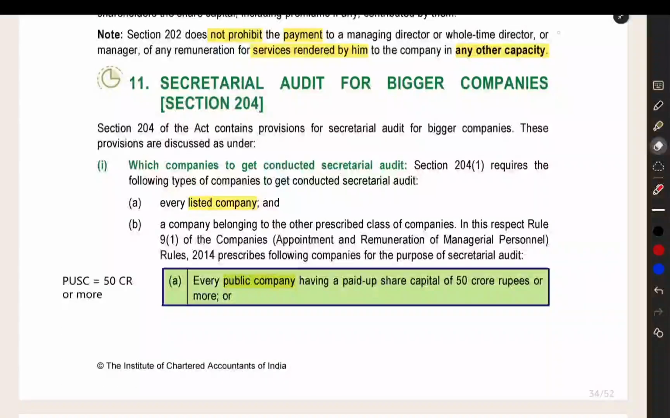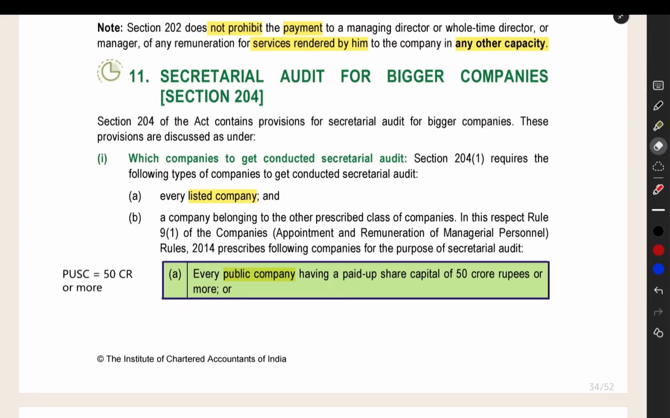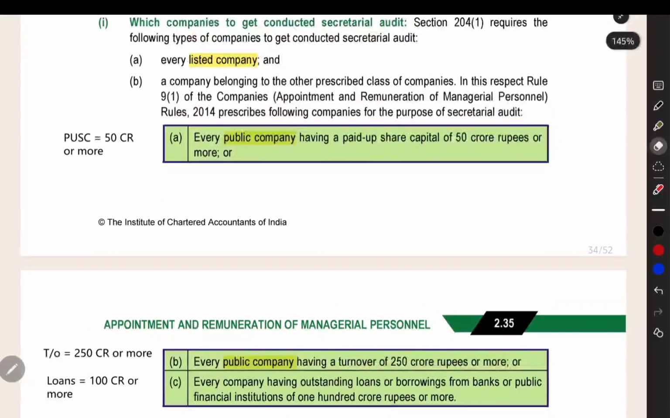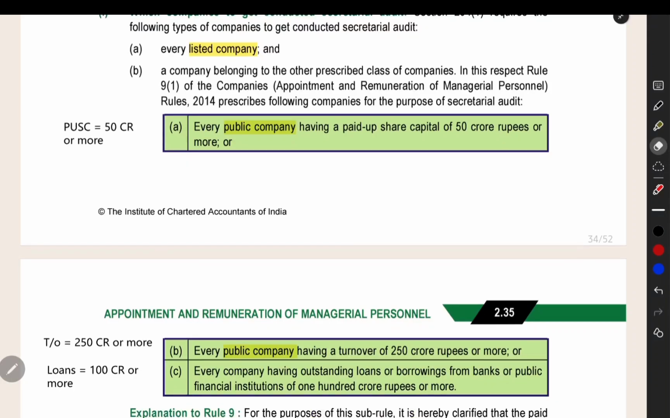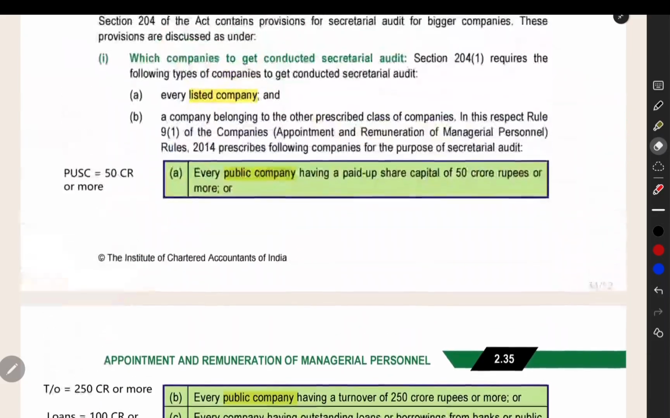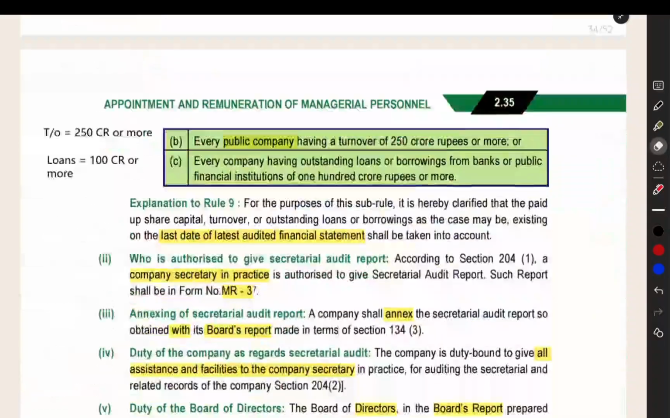So that is allowed. Next point is secretarial audit for bigger companies. For some bigger companies, we need to compulsorily do the secretarial audit using a company secretary in practice. Every listed company and every other public company exceeding the limits: paid up share capital 50 crore or more, turnover 250 crore or more, loans 100 crore or more. If you are exceeding this limit, you have to appoint a company secretary in practice and conduct the secretarial audit.